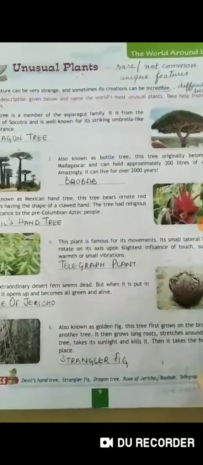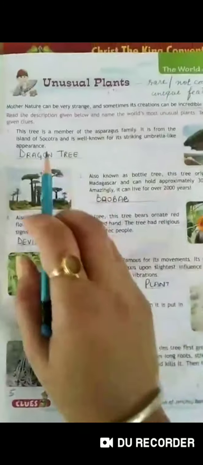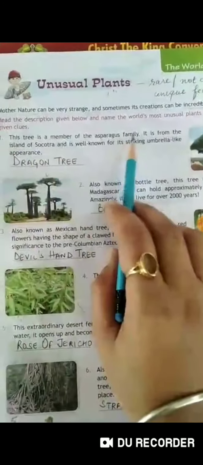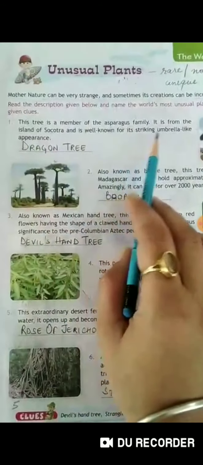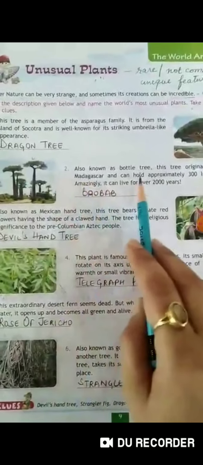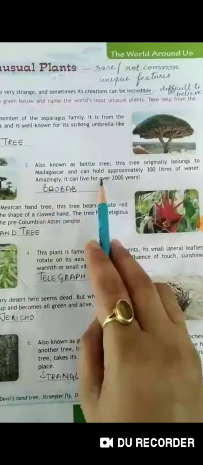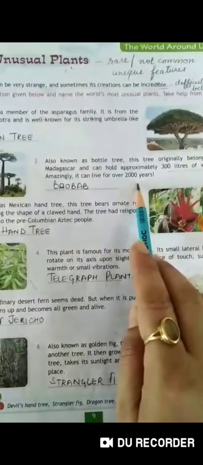Next, children, next exercise, it is unusual plants. Unusual plants means rare, which are not common. So children, first is, this tree is a member of the asparagus family. It is from the island of Socotra and is well known for its striking umbrella-like appearance. It is dragon tree. Also known as bottle tree, this tree originally belongs to Madagascar and can hold approximately 300 liters of water. Amazingly, it can live over 2000 years.